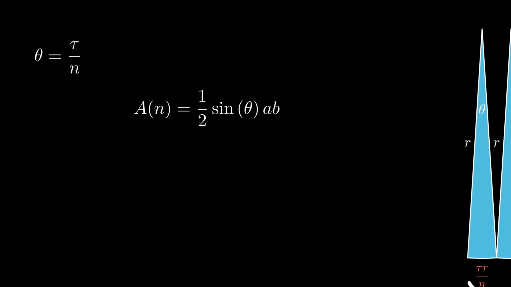For now, let's look at one of these triangles. From our circle, we know that the legs of this isosceles triangle are equal to the radius, and since this is one triangle of n, the base has length tau r over n. Similarly, the vertex angle has measure tau over n. We have the legs, the vertex angle, and the base, and with this information we can derive the area of this triangle using the sine formula. The formula is 1/2 sine of theta times a times b. Now plugging in our values, we get 1/2 times the sine of tau over n times r squared.